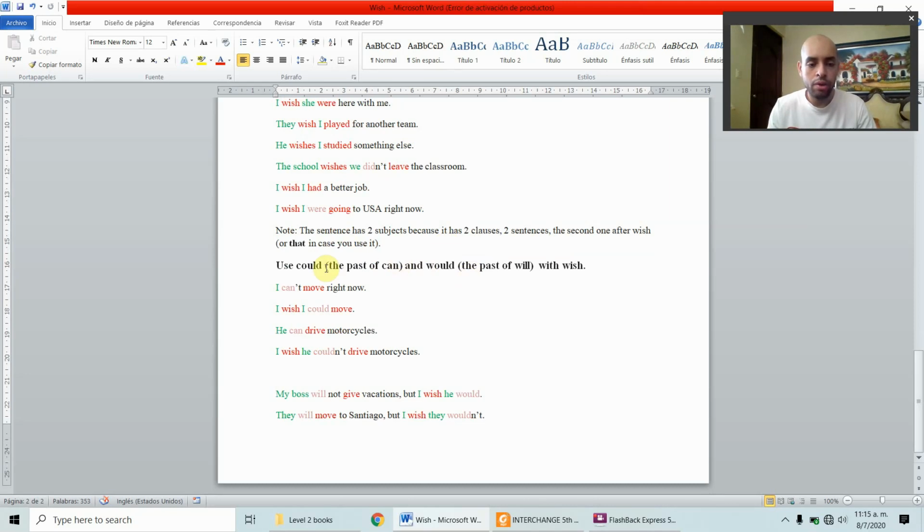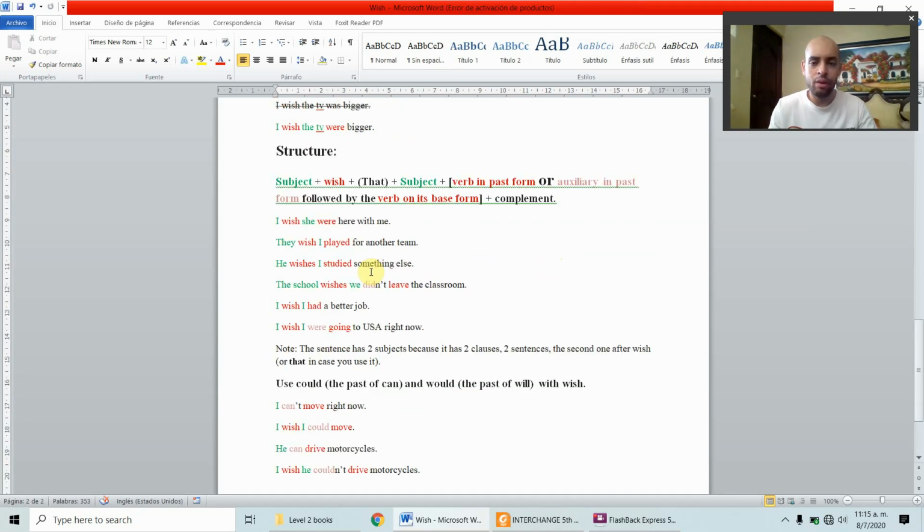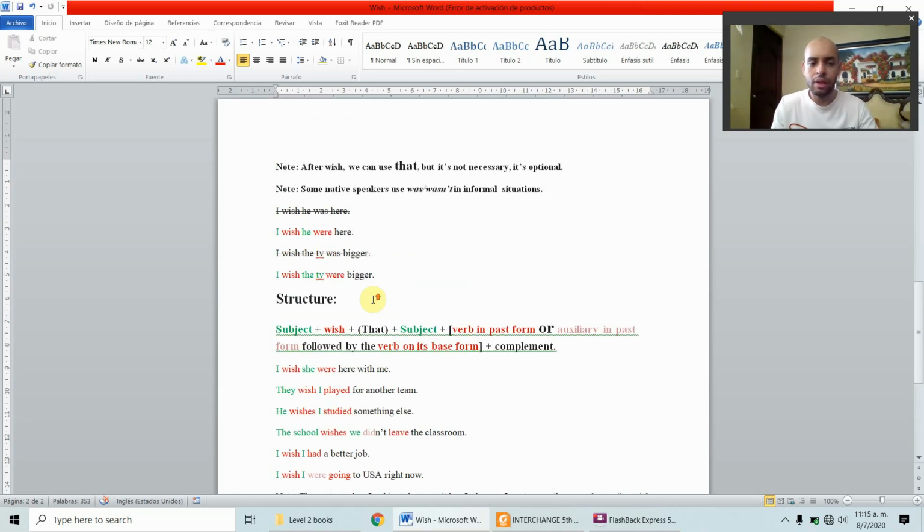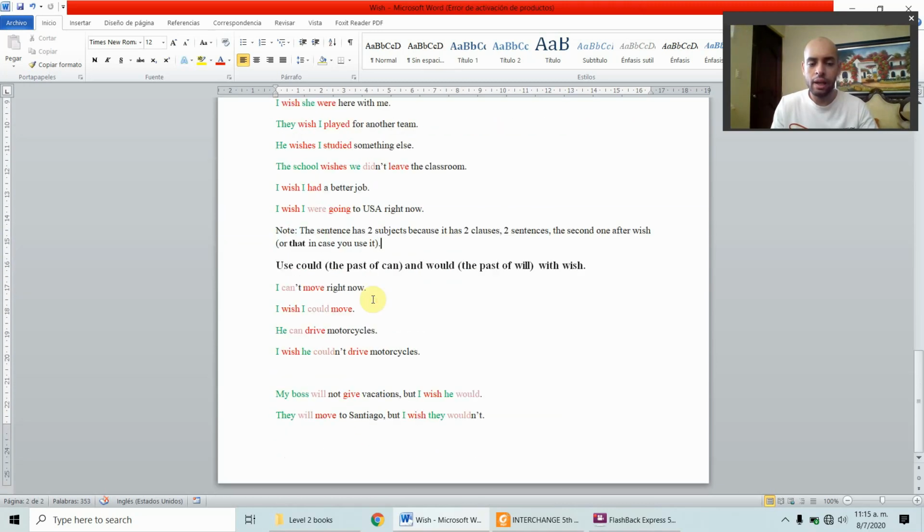We use could, the past of can, and would, the past of will, with wish. As we have said here, we have to use the past form of the verbs. We have to use the past in the sentence after wish. So the past of can is could, and the past of will is would. Let's see some examples. I can't move right now.